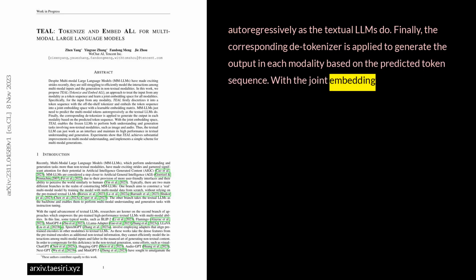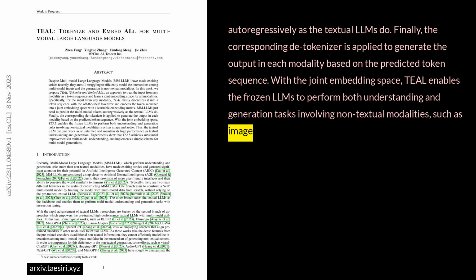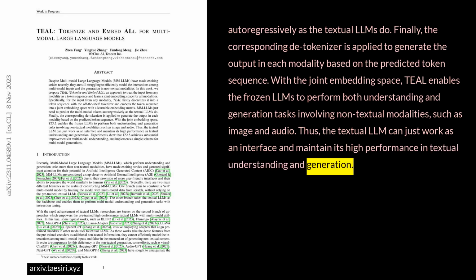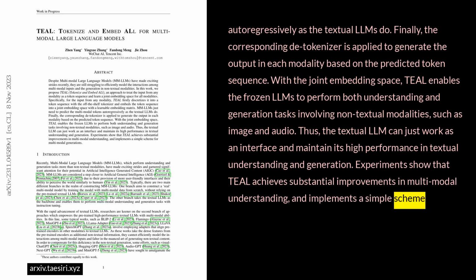With the joint embedding space, TEAL enables the frozen LLMs to perform both understanding and generation tasks involving non-textual modalities, such as image and audio. Thus, the textual LLM can just work as an interface and maintain its high performance in textual understanding and generation. Experiments show that TEAL achieves substantial improvements in multimodal understanding and implements a simple scheme for multimodal generations.